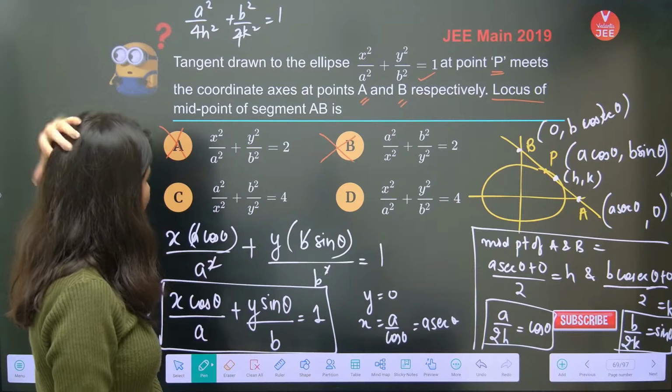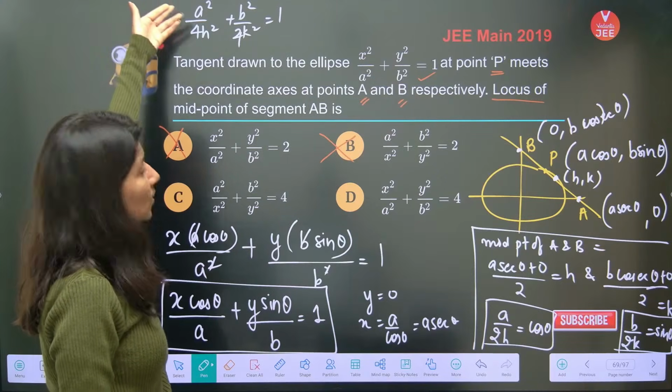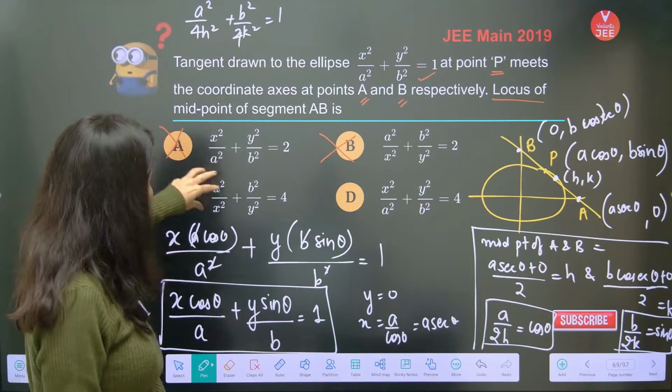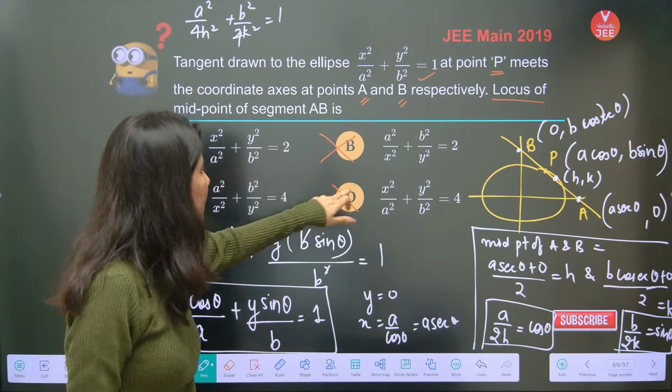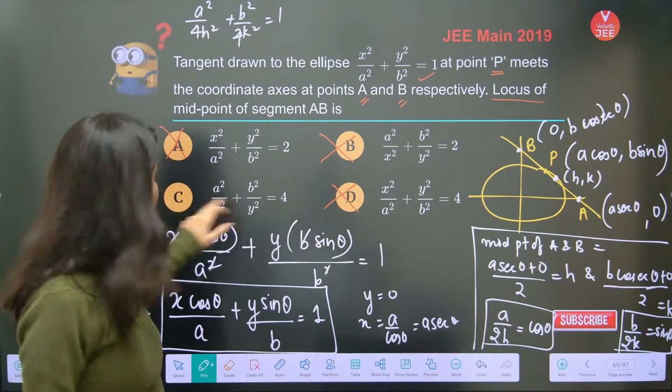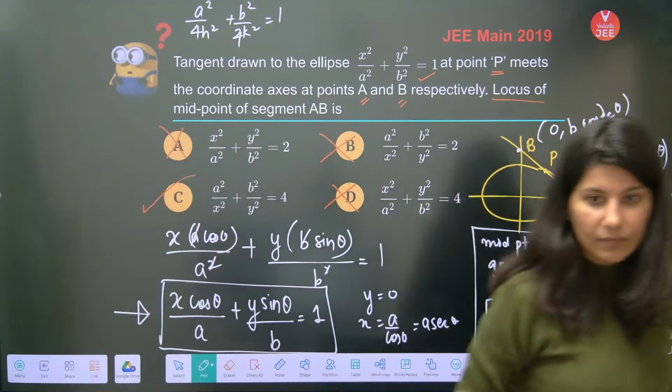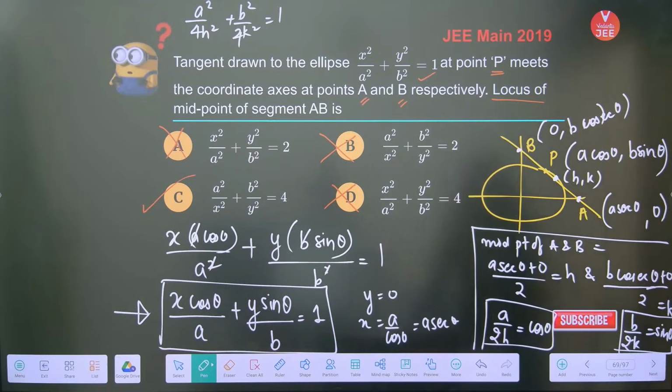So now between C and D, tell me. Clearly, obviously a square is in the numerator, h or x is in the denominator. So between these two, obviously D is also incorrect. We want x in the denominator. So option C is absolutely right. Okay? Clear? Any doubts? Any confusion? Do let me know.